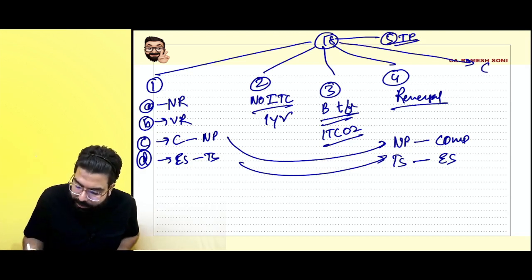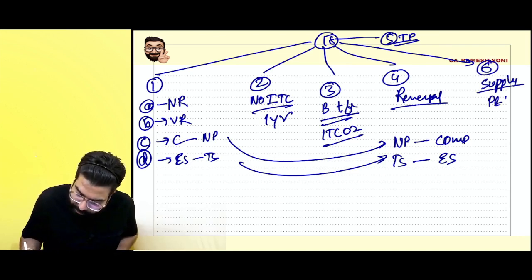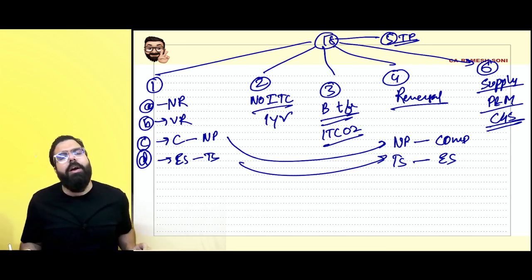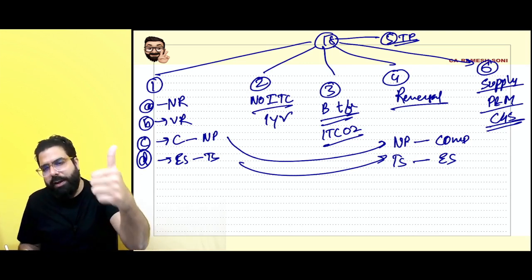Section number 18.6 goes ahead and says whenever you supply plant and machinery and you go ahead and supply capital goods, you have to pay GST, which is the ITC reduced amount of credit, or the tax on transaction value, whichever is higher.